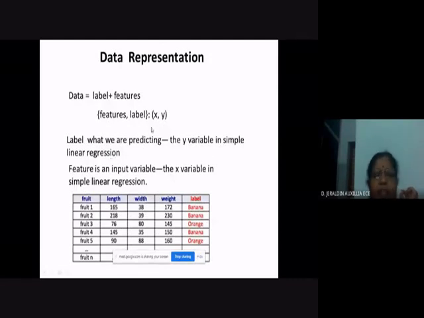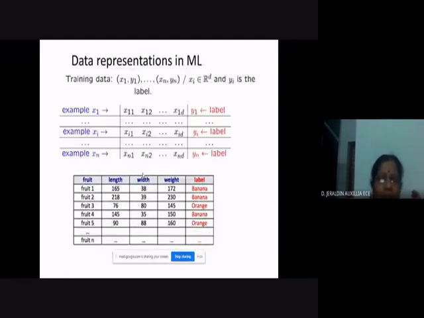And what about the feature? Feature is an input variable. It depends upon the attributes of the data point. So here is another example.